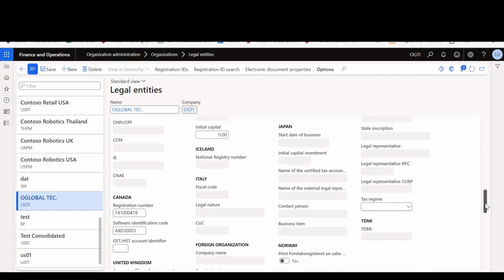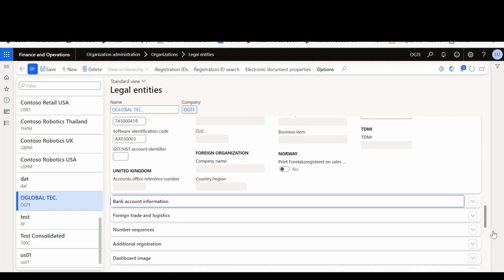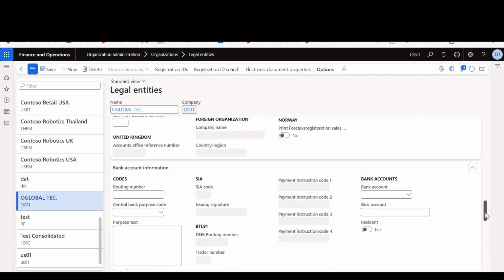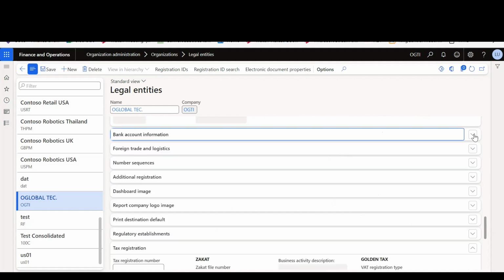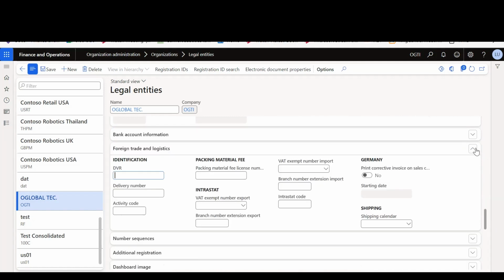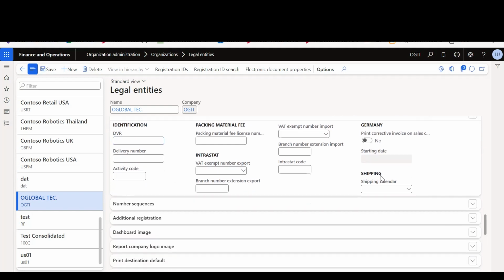Next, we'll expand the bank account information section. In the bank account information section, we'll enter the bank account details and routing number for the legal entity. We'll cover this section when we come to the topic of cash and bank management. Next, we'll expand the foreign trade and logistics section. In the foreign trade and logistics section, we can enter shipping information for the legal entity.